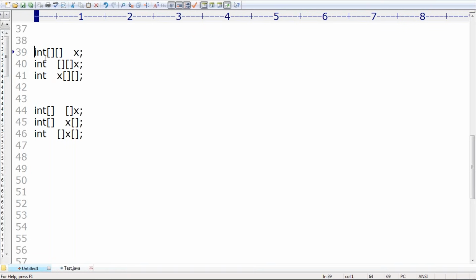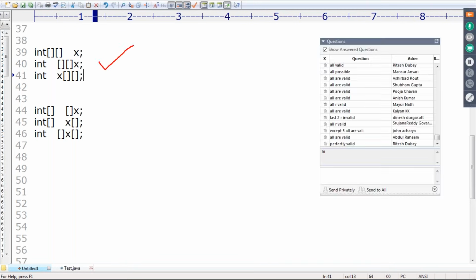So the first 3, 100% perfectly valid. Don't keep any doubt, sir. Because I told you this dimension you can specify either before the variable, after the variable, or after the type, no problem at all. First 3 things perfectly valid. Sir, what about the next remaining 3 things? Valid or invalid?